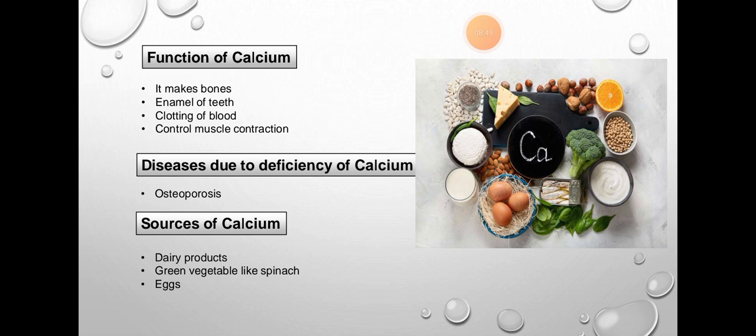It makes the bones, theek hai. Okay. Enamel of teeth means the covering of the teeth. Clotting of blood, and it controls muscle contraction, how your muscles move. The disease you can get with calcium deficiency is osteoporosis, and we are going to discuss it in detail. The sources of calcium are dairy products, green vegetables like spinach, and eggs. These are all sources of calcium.